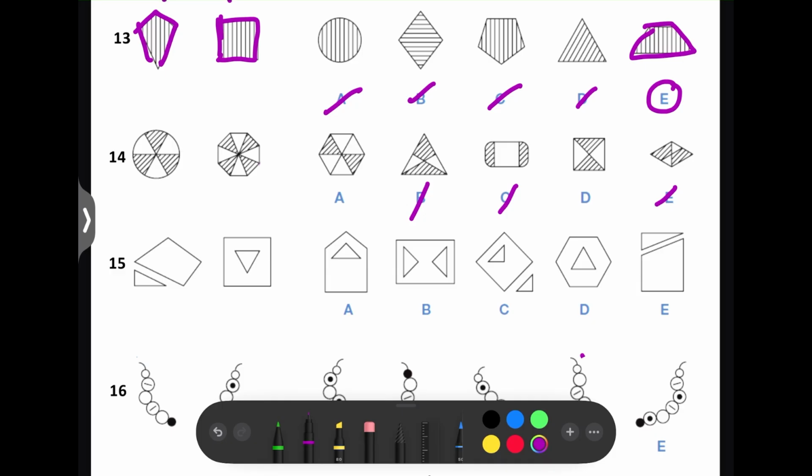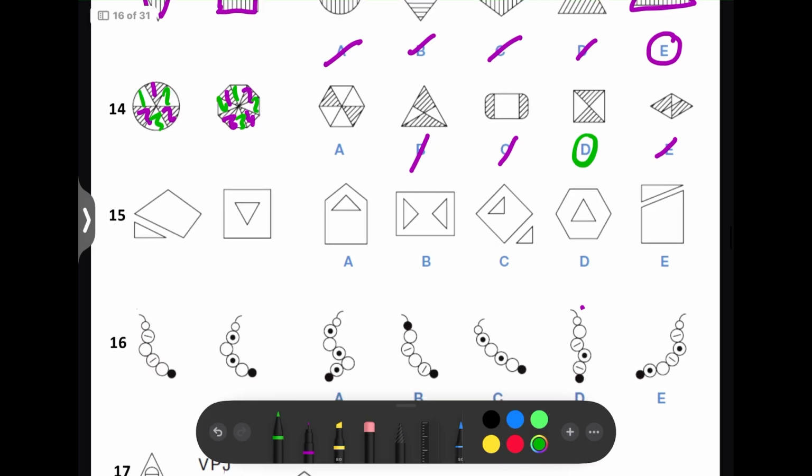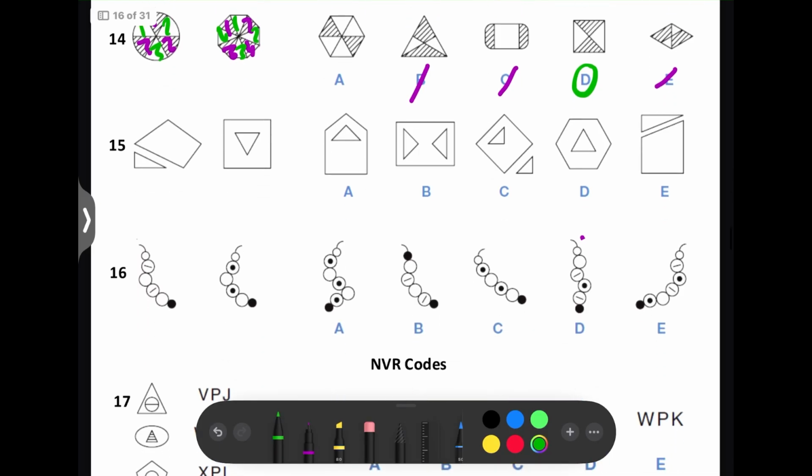So here we got 1, 2, 3, 1, 2, 3, 1, 2, 3, 4, 1, 2, 3, 4. So the answer has got to be D, because we've got 2 striped and 2 unstriped. Whereas in A, we've got 2 striped and 4 unstriped.